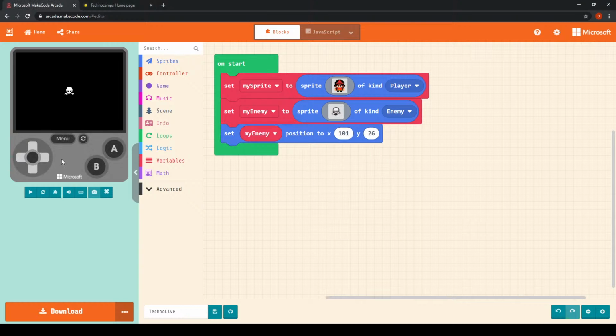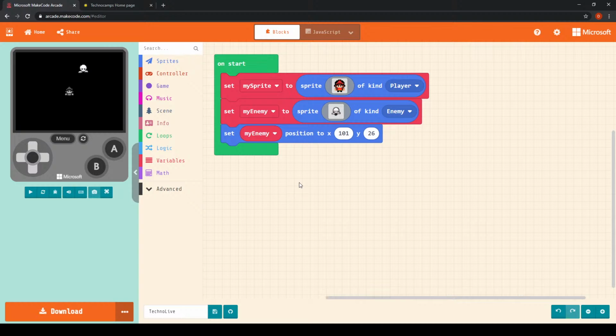So now, when the game starts, we can see that my enemy sprite, which by the way you can start by pressing this play button down here, has now moved away from where my playable character sprite is, giving my playable character sprite a little bit of a head start. Okay.